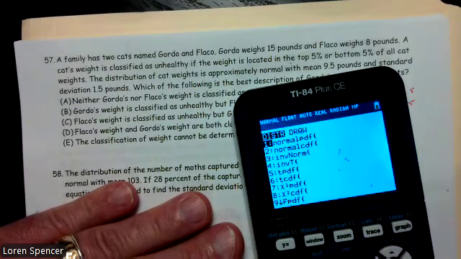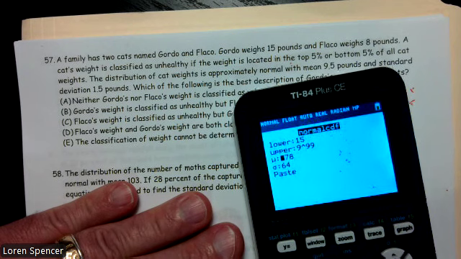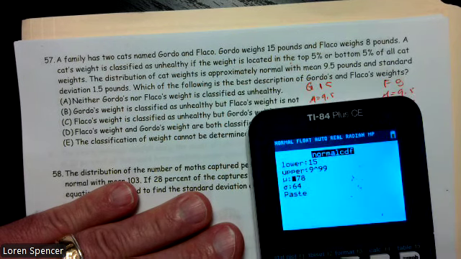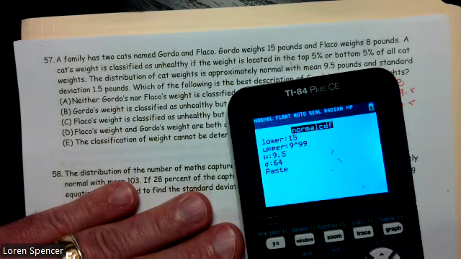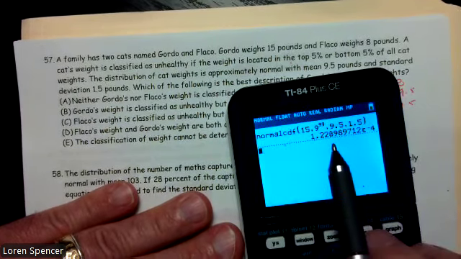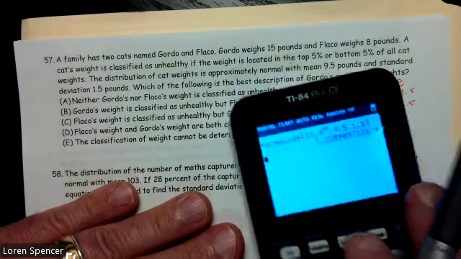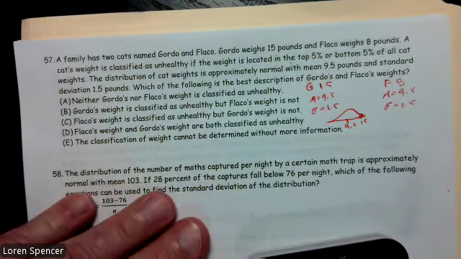Second VARS, norm CDF, lower bound 15, upper bound infinity. Mean was 9.5. Standard deviation was 1.5. And boy, he's way up there. So Gordo is unhealthy.